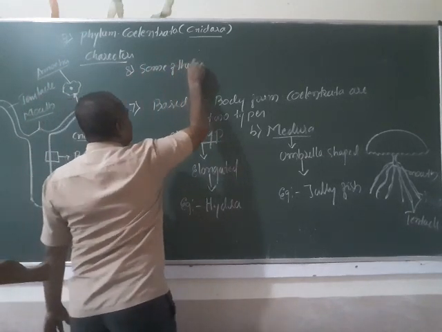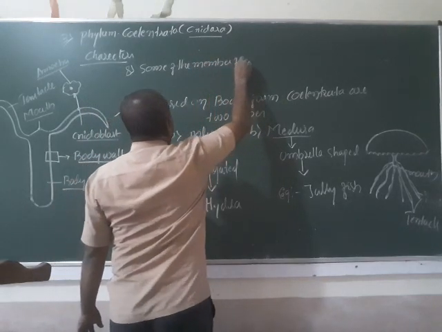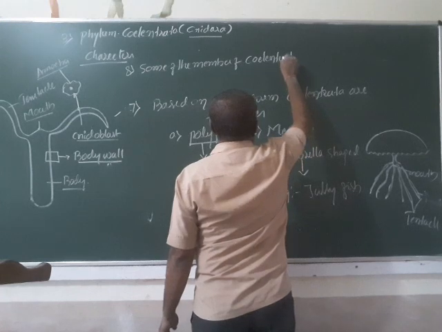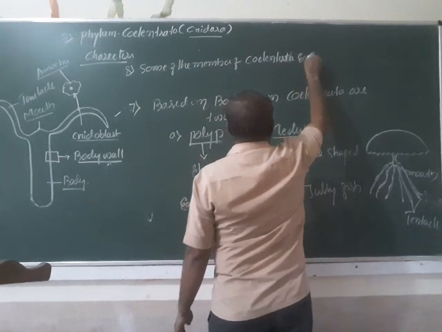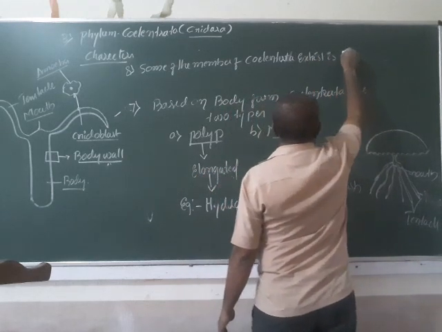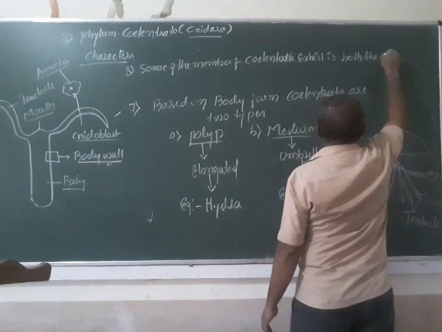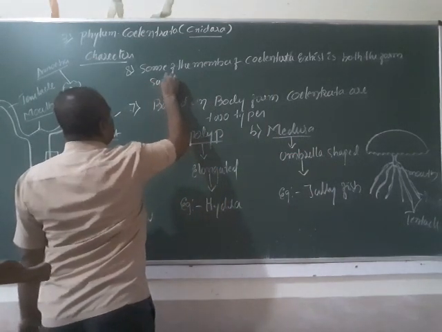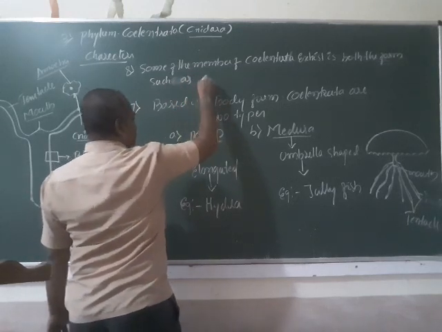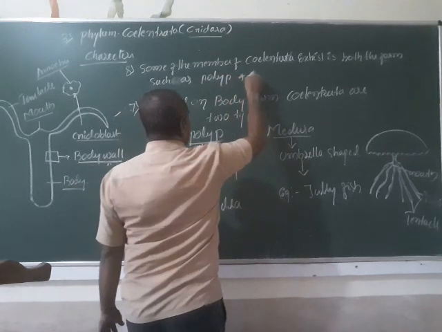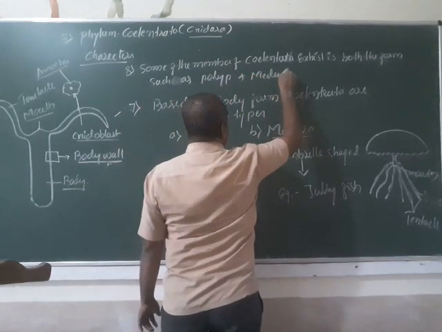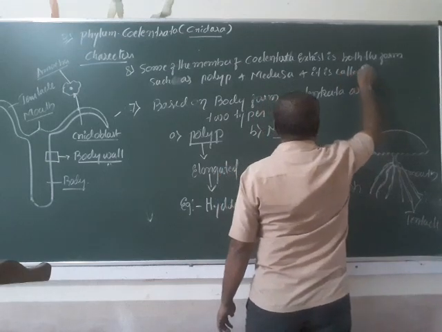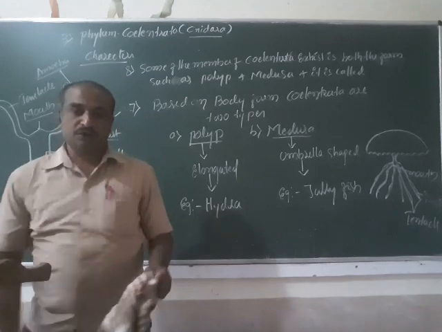The eighth character: some of the members of Coelenterata exist in both the forms, such as polyp, and the other is medusa. And it is called metagenesis.